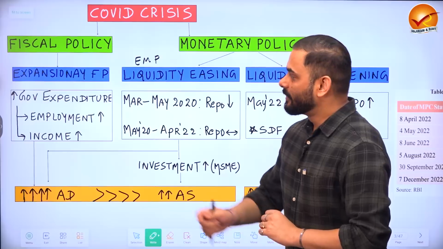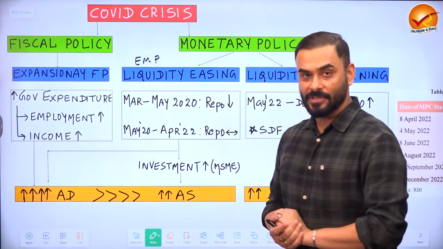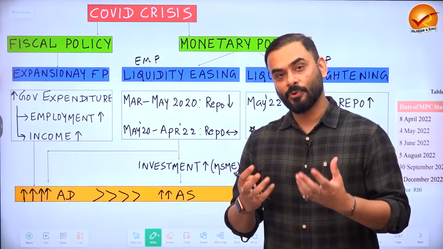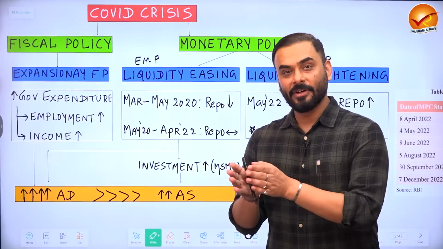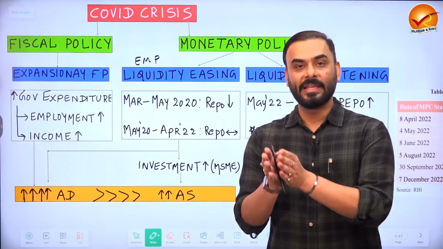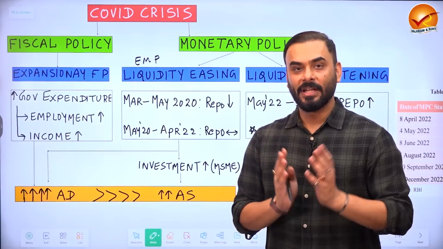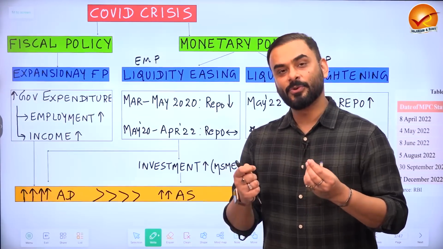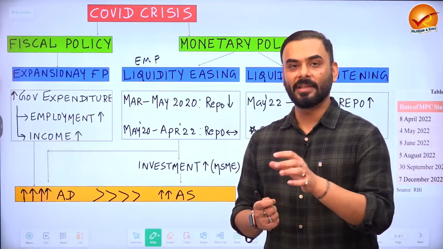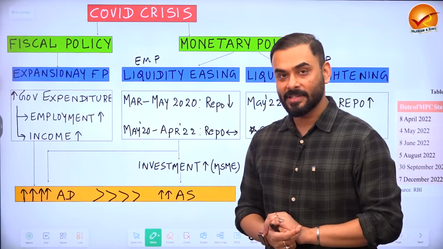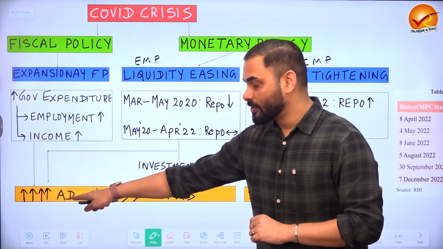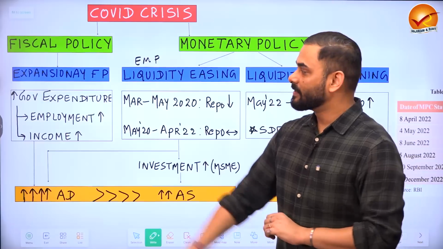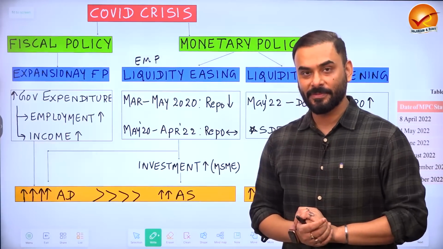During COVID crisis, the government of India followed expansionary fiscal policy. For example, the government of India was constructing more roads, more hospitals. So whenever the government of India invests more money in the field of infrastructure, it leads to more job creation. When people get little more job, it will also increase the income of those people who are getting employment. When income increases, the people will demand more goods and services, and it leads to increase in aggregate demand in the society. This is called as expansionary fiscal policy.